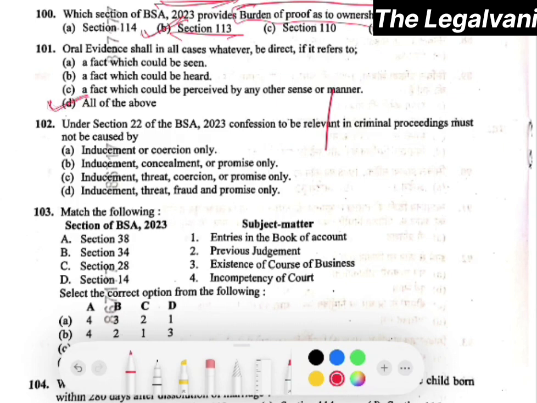Moving towards question number 102. Under section 22 of BSA 2023, a confession to be relevant in a criminal proceeding must not be caused by inducement, threat, coercion, or promise. So option number C would be the right answer.